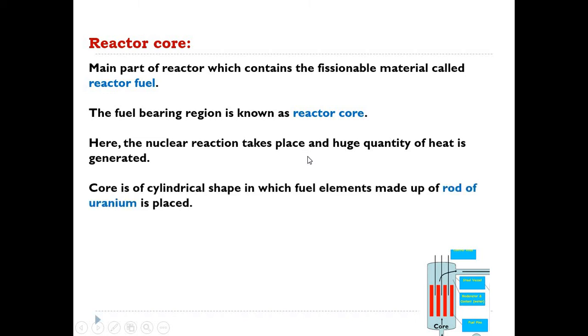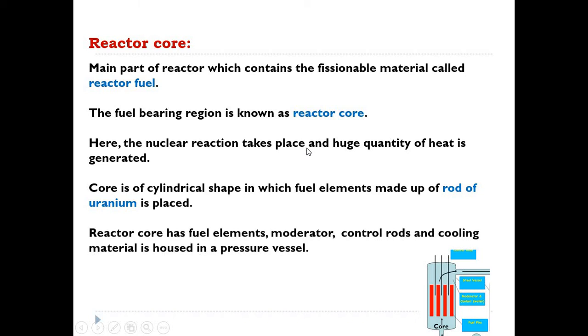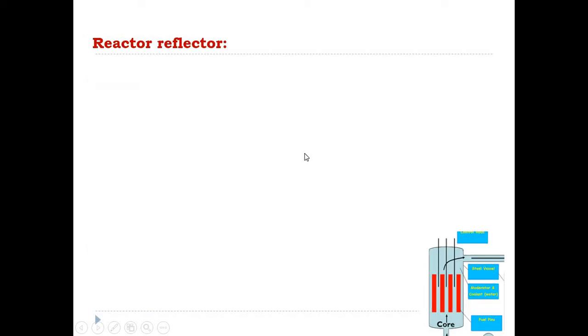Okay, so this we have seen inside the core, which is a cylindrical shape, and in that, rods of uranium or any radioactive elements are placed. Okay, and along with those uranium rods, there are further components which are nothing but the moderator, control rods and cooling material. Okay, next to that, another component which is used inside the reactor core is nothing but the reactor reflector.